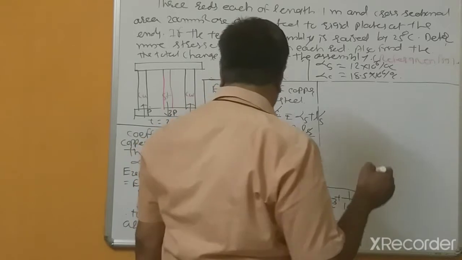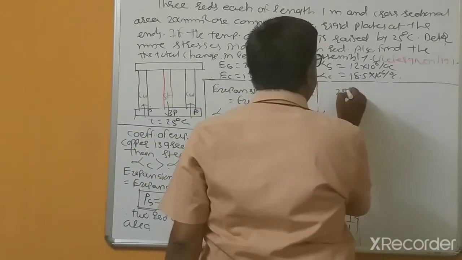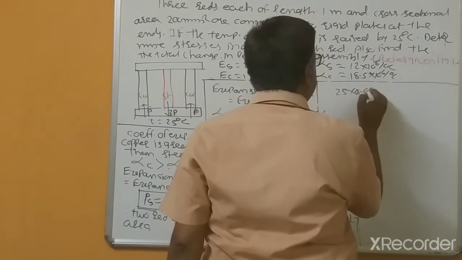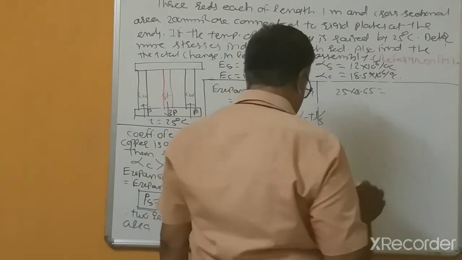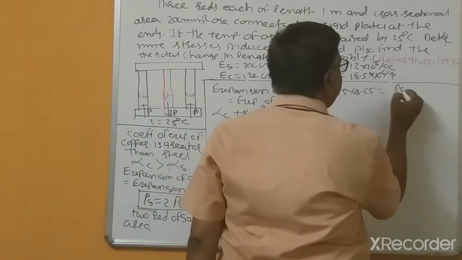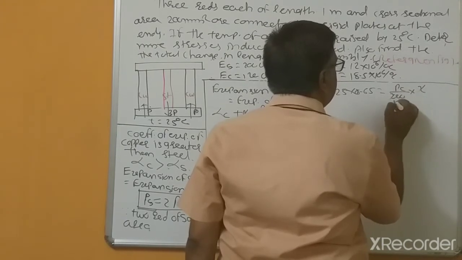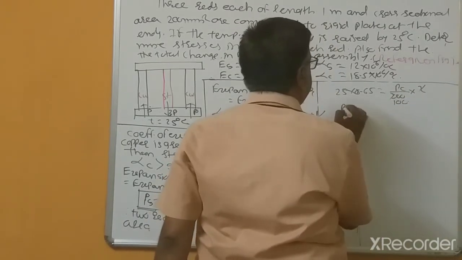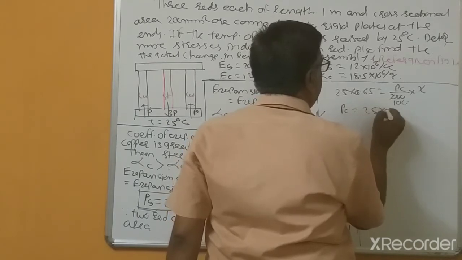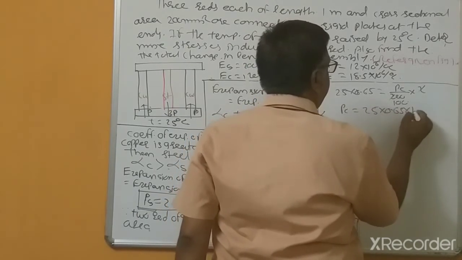So 25 into 0.65, PC equal to 25 into 0.65 into 100.